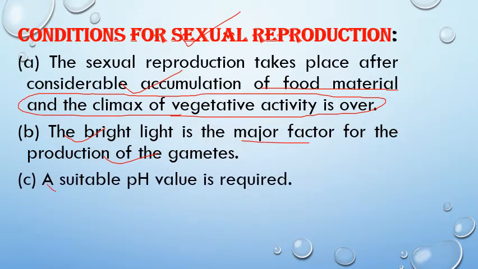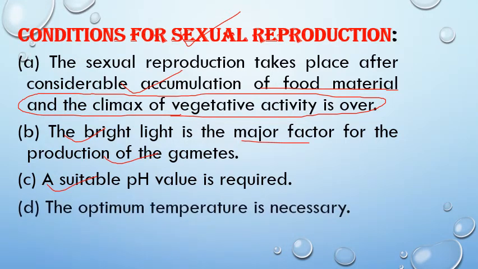Then suitable pH is required in the surrounding environment. The pH of the internal cell and of the surrounding environment also triggers the process of sexual reproduction. Then optimum temperature is also necessary for this process of reproduction. So these are some criteria for sexual reproduction. Next we will discuss types.